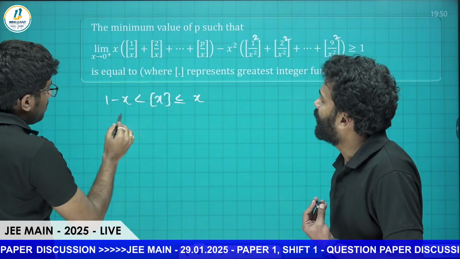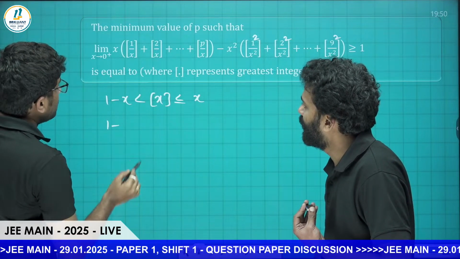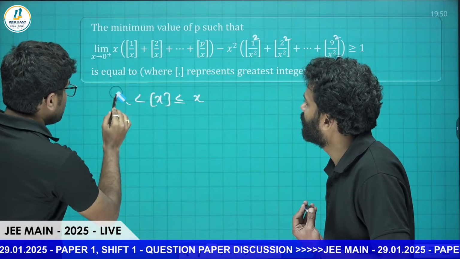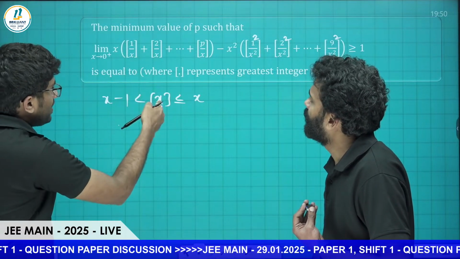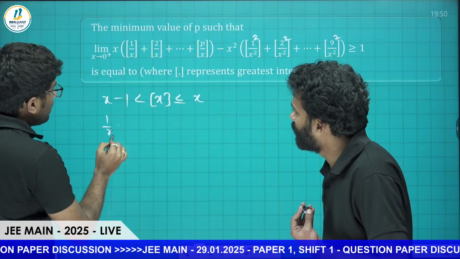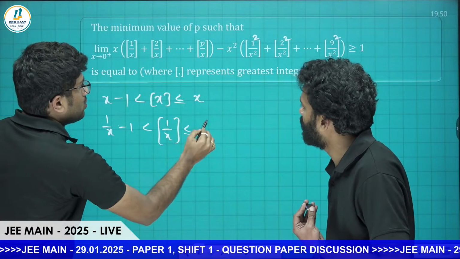So here we have x tends to 0 plus, so 1 by x minus 1 is less than floor of 1 by x, which is less than or equal to 1 by x. So in place of x, if we put 1 by x, you will get 1 by x minus 1 less than floor of 1 by x less than or equal to 1 by x.